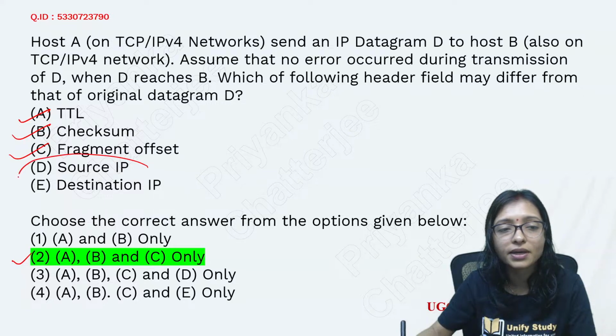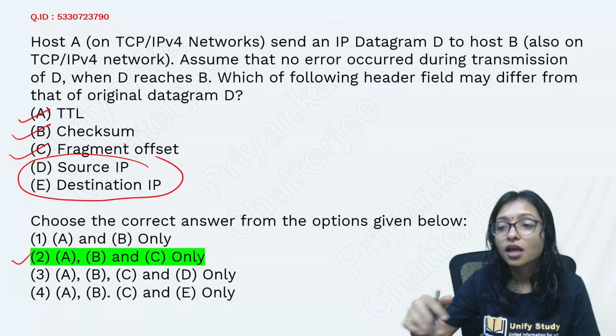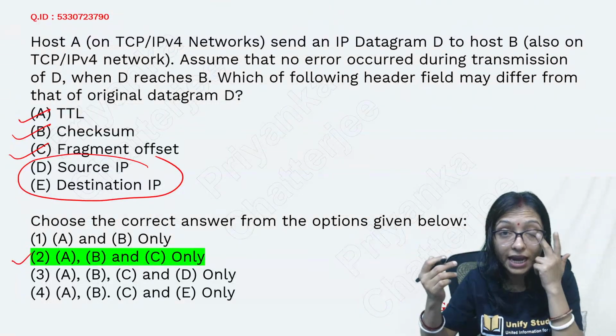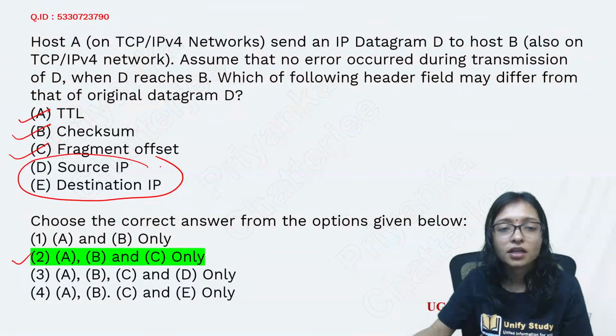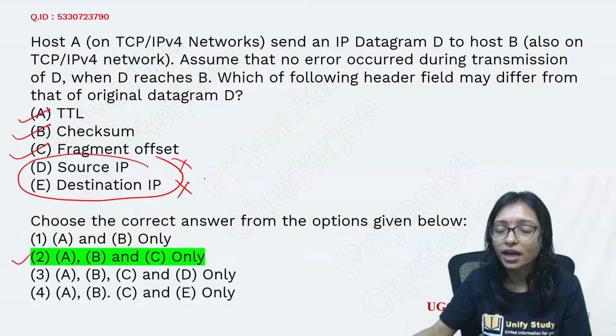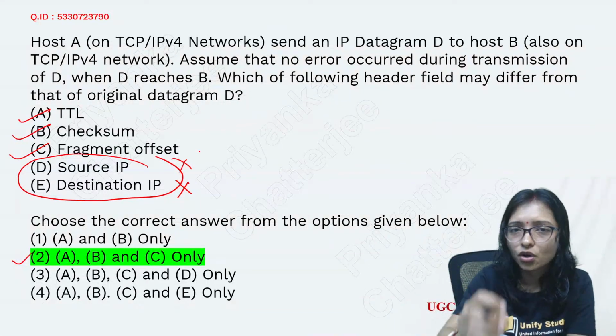Definitely source IP and destination IP never change, because who is the sender is not going to change, and who is the receiver is not going to change. That's why by elimination also you can get the answer from your basic concept, right?